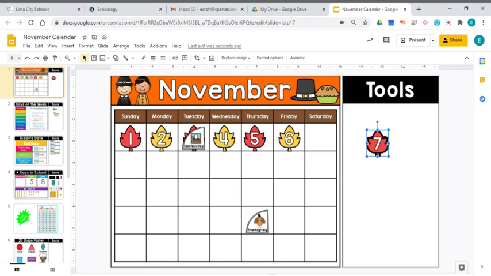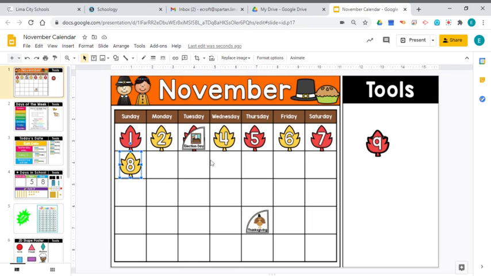Happy Monday. All right, let's go ahead and add some dates to our calendar. The month is November. We were not in school on Saturday, so we didn't add a leaf to our calendar. That was the 7th. We weren't in school on Sunday to add a leaf. That was the 8th. I think that we definitely see a pattern happening here. So we have red, yellow, red, yellow, red, yellow, red, yellow, and our next one will be red, right?